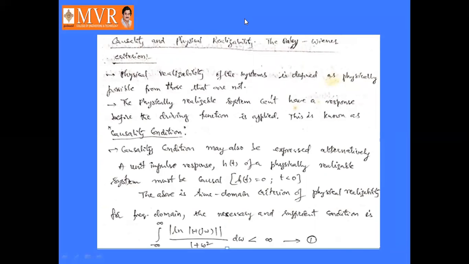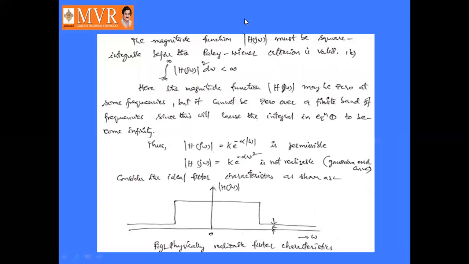Another way of expressing the causality condition is, for the time domain, h of t equal to 0 for t less than 0, and for the frequency domain, integral minus infinity to infinity of mod of natural log of mod of H of j omega, divided by 1 plus omega square, d omega, must be finite. Here the magnitude function mod H of j omega must be square integrable before the Paley-Wiener criteria is valid.